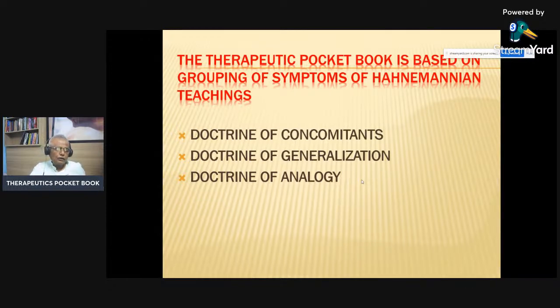And the doctrine of analogy. This is another important contribution of Dr. Hahnemann, followed by Dr. Boenninghausen. Analogy means what is with reference to another. Suppose you have fever during the night and sometimes there is a pain during the night.